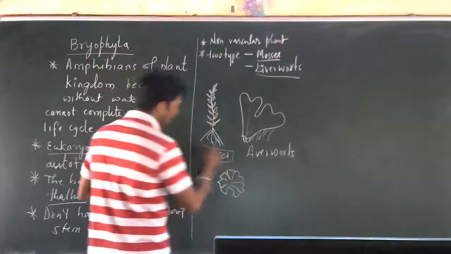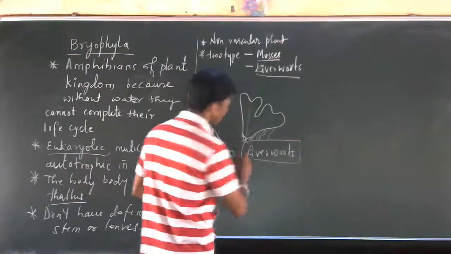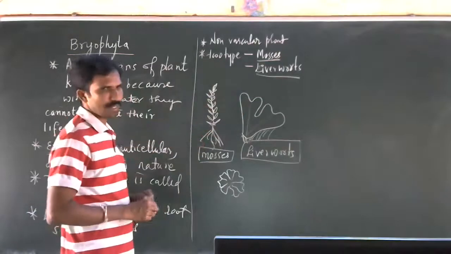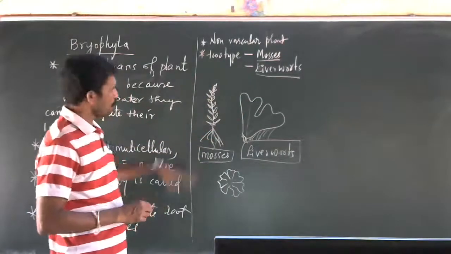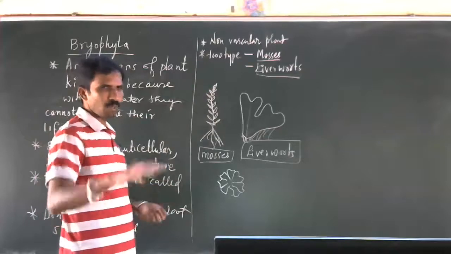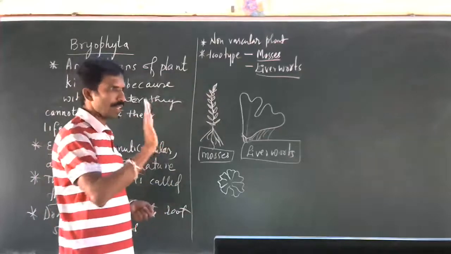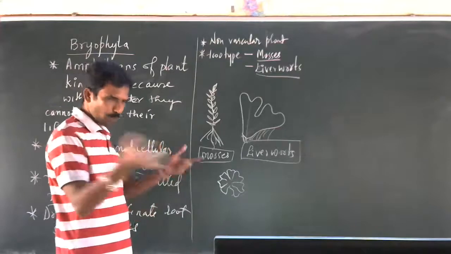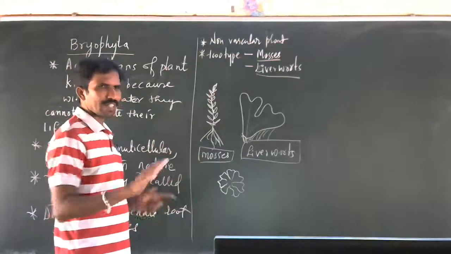So these are the mosses and liverworts. These are the two types of bryophyte plants. Maybe you have observed this on the compound walls or the walls. It will be like a velvet paper. If you touch it, it is very smooth, like velvet paper. Small plants put together make that structure actually.